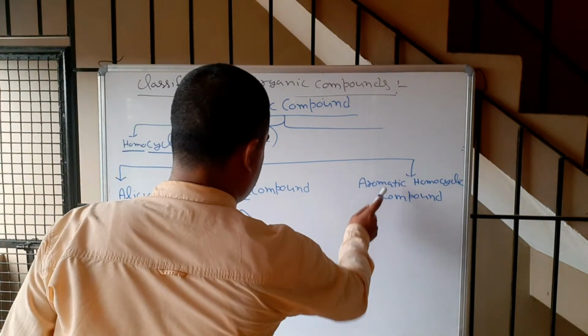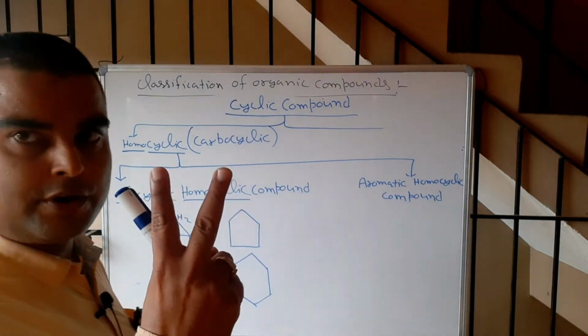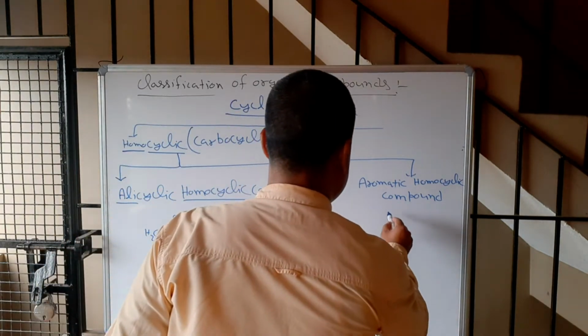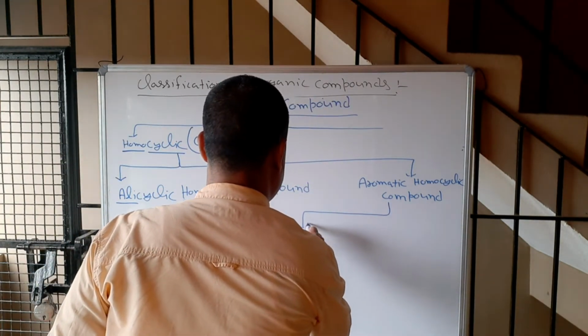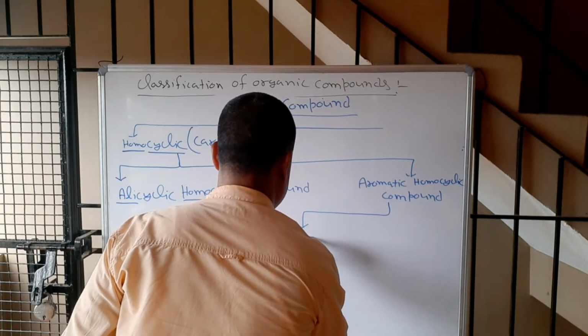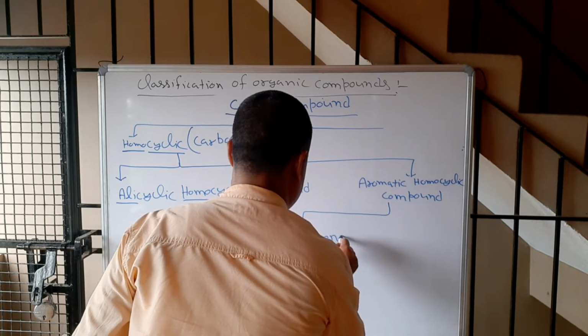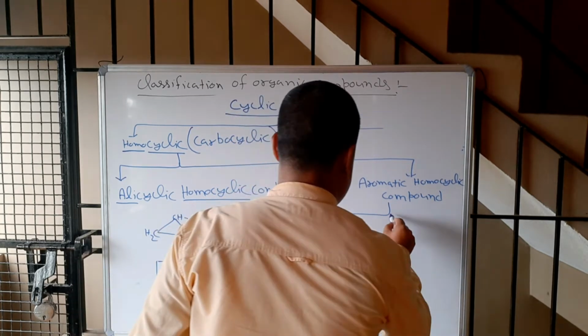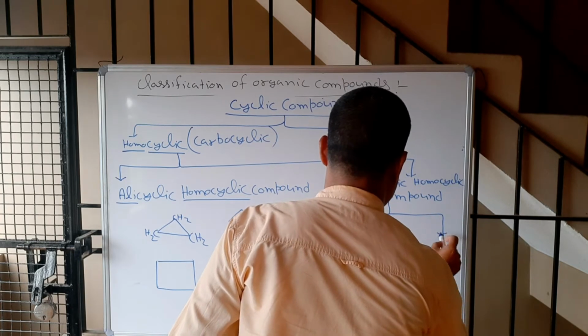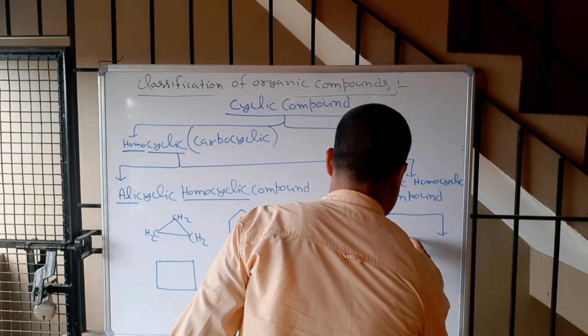Now aromatic compound also can be of two types. One is benzenoid, and second is non-benzenoid.